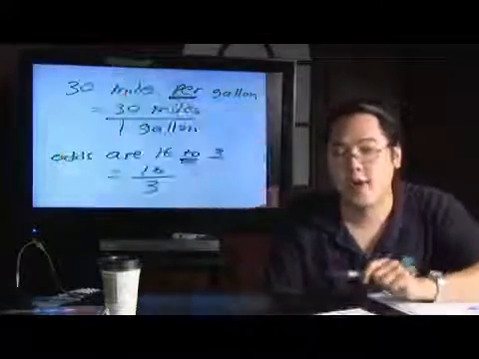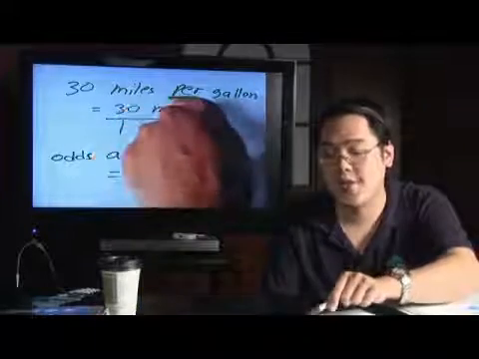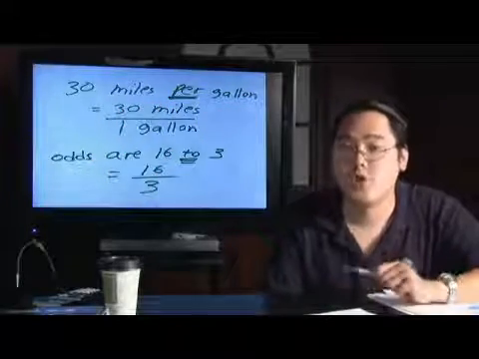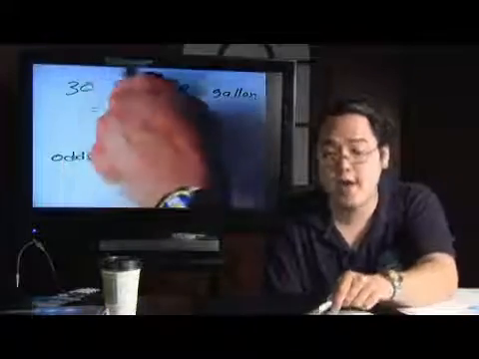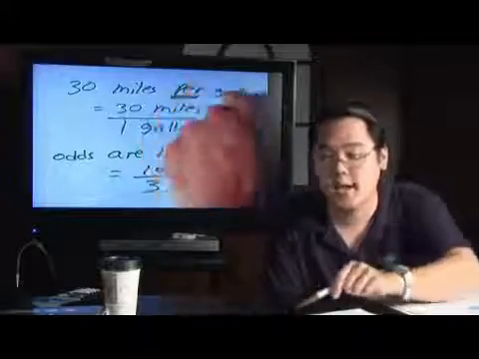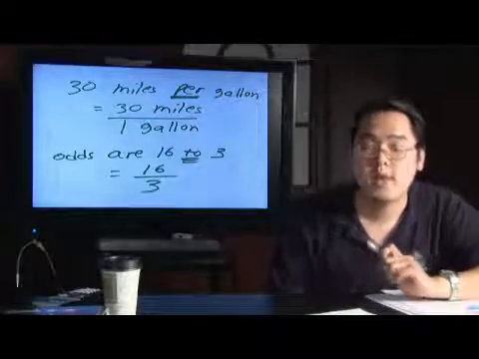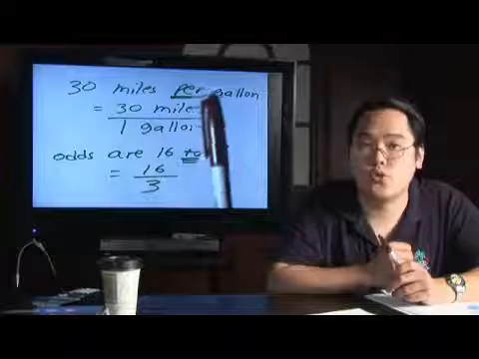Where does that put the 30 miles? That tells you instantly that 30 miles is in the numerator on top. So to indicate this as a proportion, 30 miles per gallon is going to be 30 miles on top, 1 gallon at the bottom. Now, the other example is the word to.